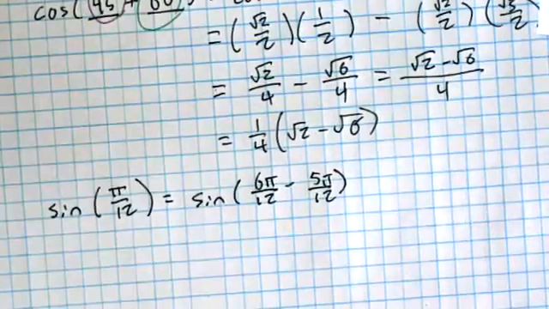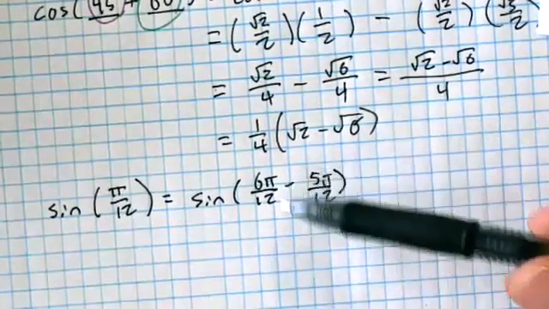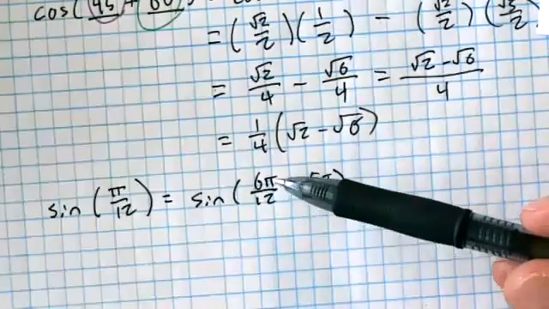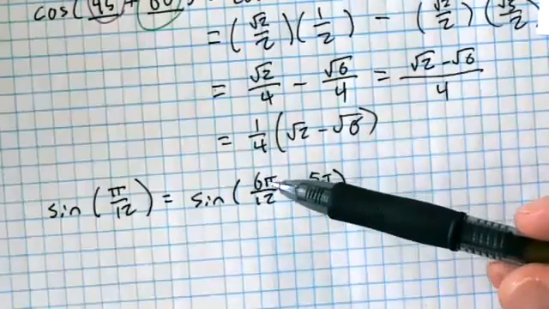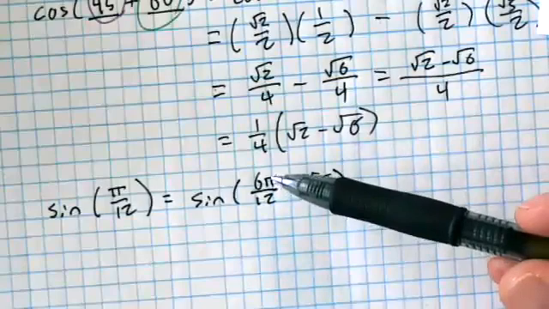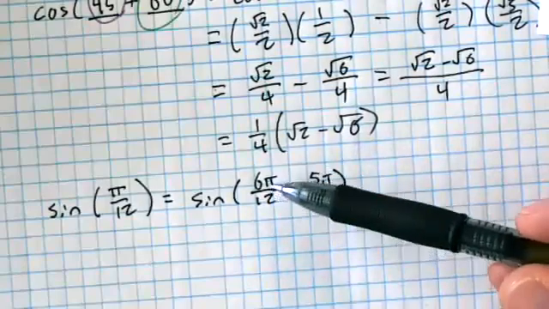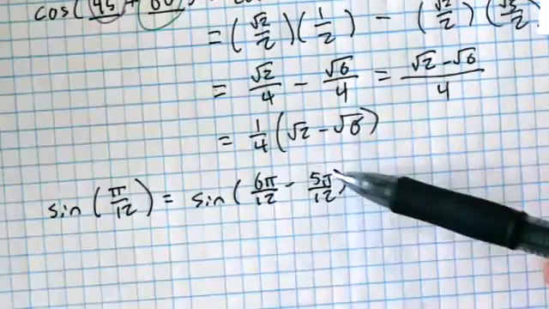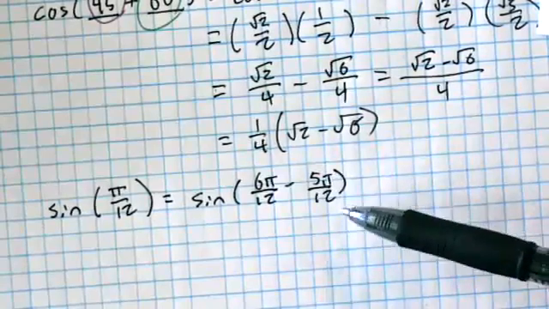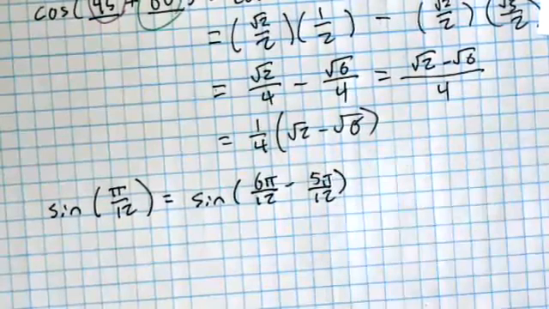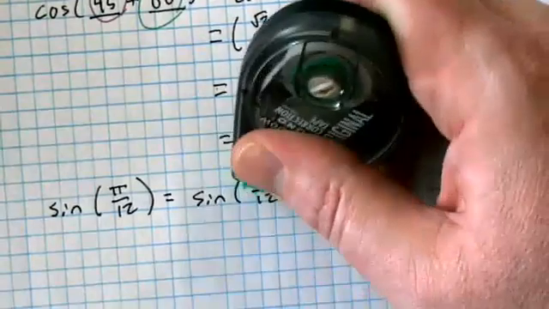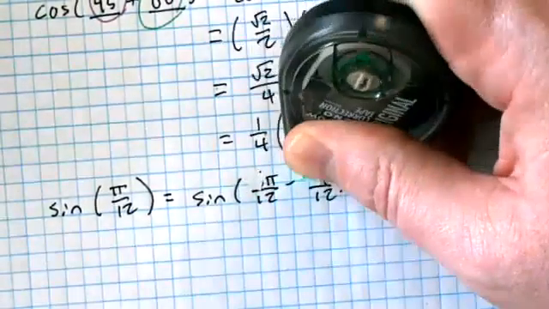Agreed? Do you have 6 pi over 12 on your sheet? Reduce it. What is 6 pi over 12? That's pi over 2. Do you have pi over 2 on your sheet? You sure do. Do you have 5 pi over 12 on your sheet? No, so this is not a good way to do it. So can someone come up with another way that I could do this?